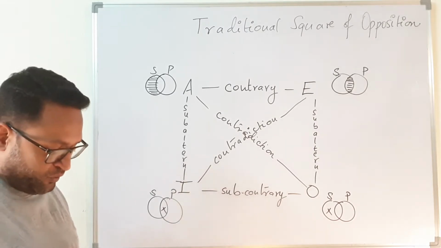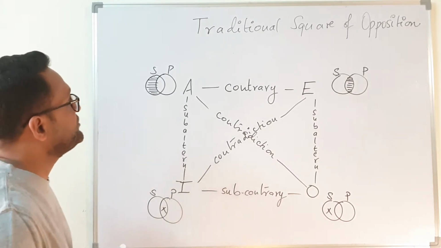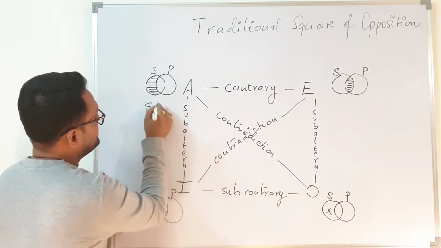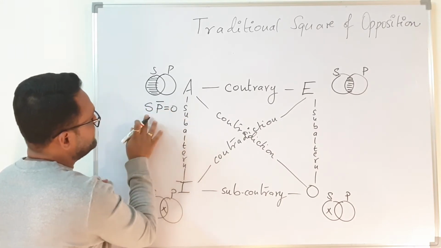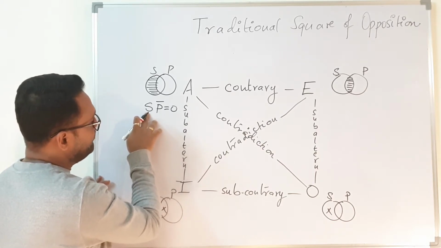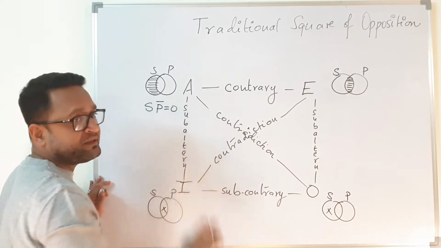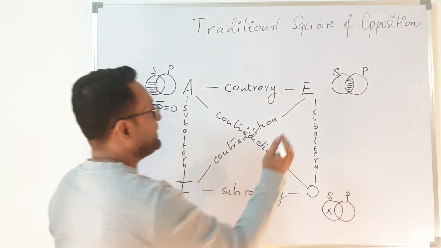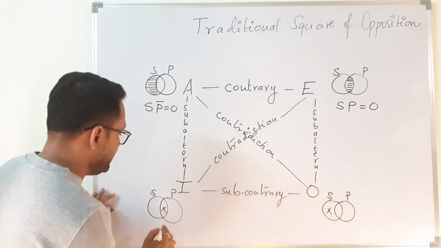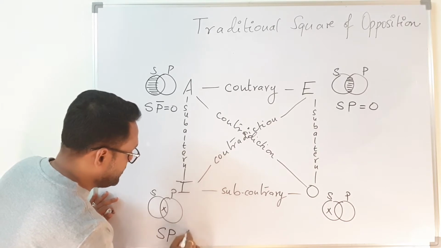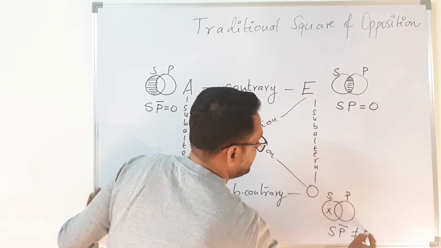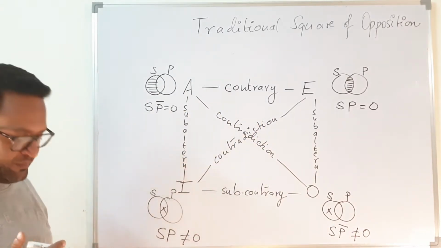And there is also a Boolean representation of this as well. So what is going to be the Boolean representation of this? If you see this, this is explained as SP bar is equal to 0, which says that the part of S which is not there in P is actually empty. Here SP is equal to 0. So these are basically the Boolean representations of this. Here SP is not equal to 0, and here SP bar is not equal to 0. So these are the Boolean representations of this.